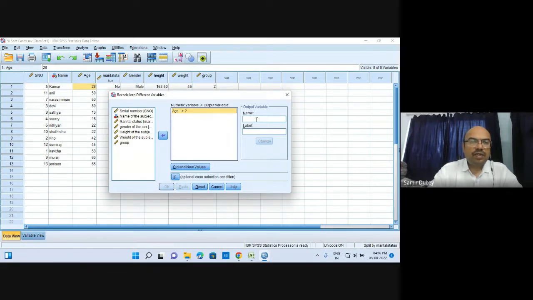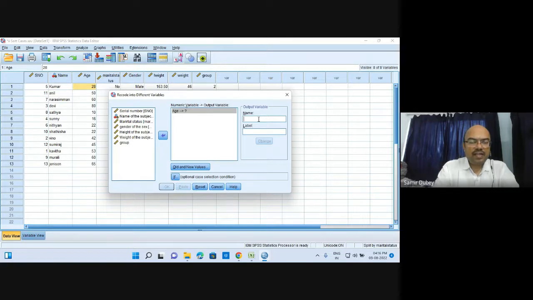What we need to recode the age to, let us make a range of it. Generally, we use ages in different ranges.